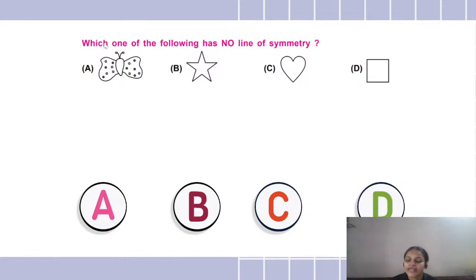All right. Okay, so here comes my very first question, which reads as, which one of the following has no line of symmetry?